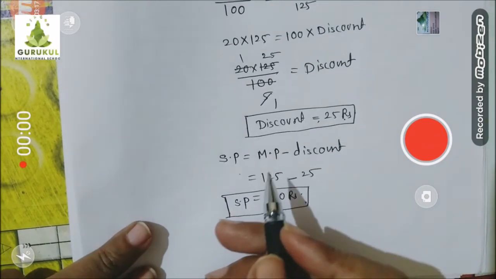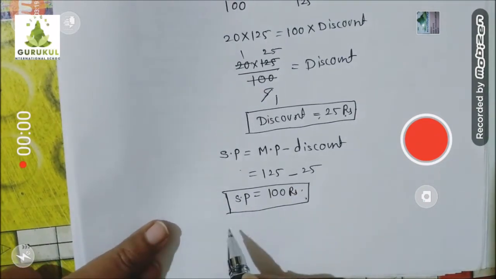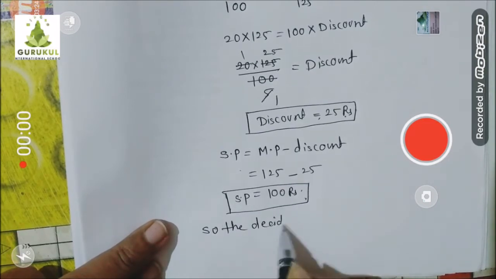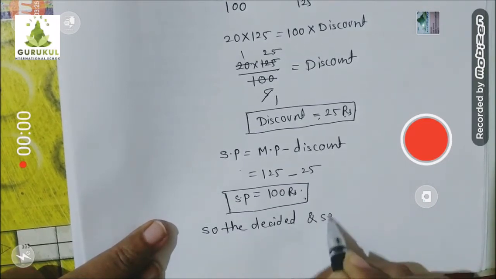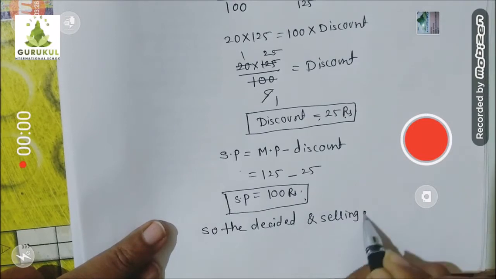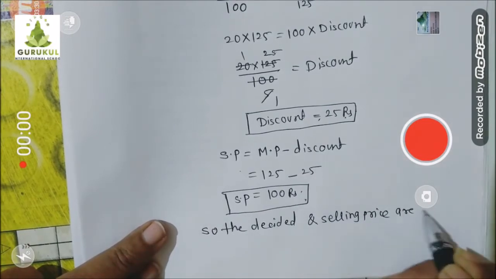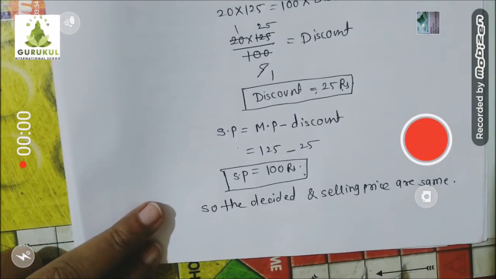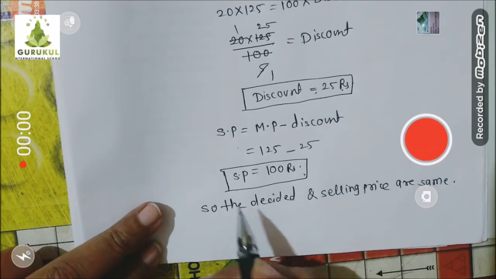Indirectly it means what? The decided price and selling price are same, and if both are same, it means indirectly what? The percentage on decided price is 0. Am I right?